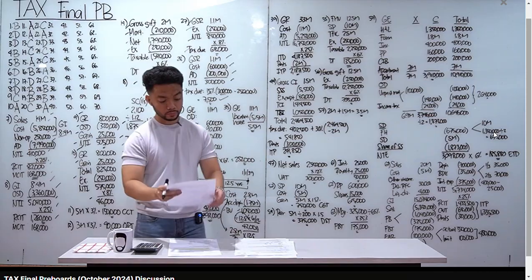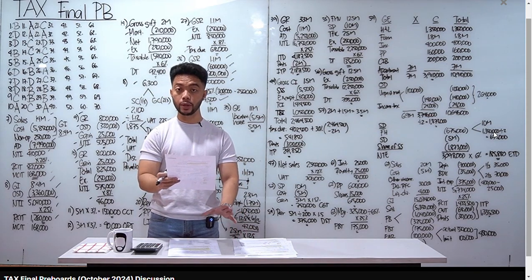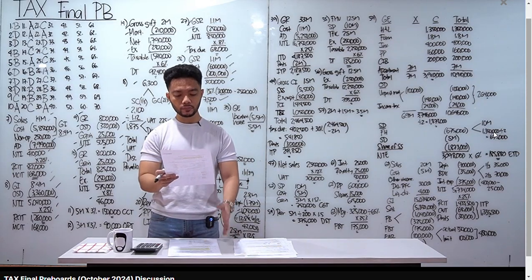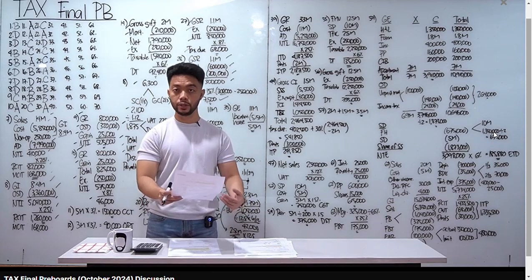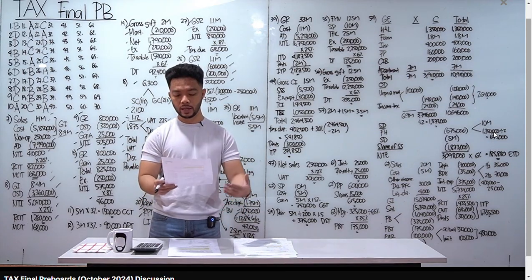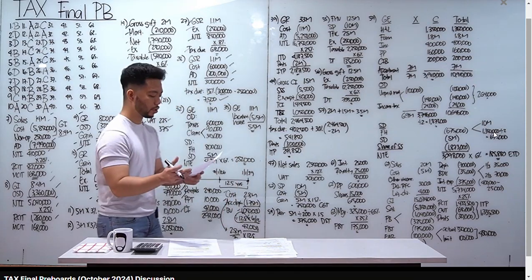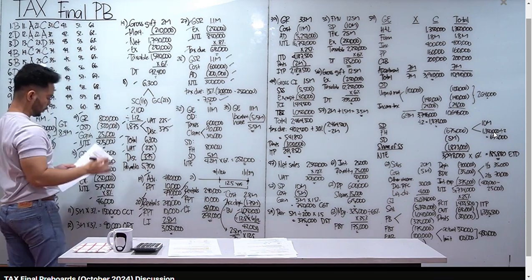O, 31. Which of the following will not form part of the gross estate? Alin daw dito yung excluded from gross estate? Sagot mo dito class is letter C. Property received under special power of appointment. Pag naka-receive yung decedent, well, nabuhay pa siya, under special power of appointment, it's as if agent or trustee lang si decedent. Therefore, excluded siya from gross estate. Letter C sa number 31.